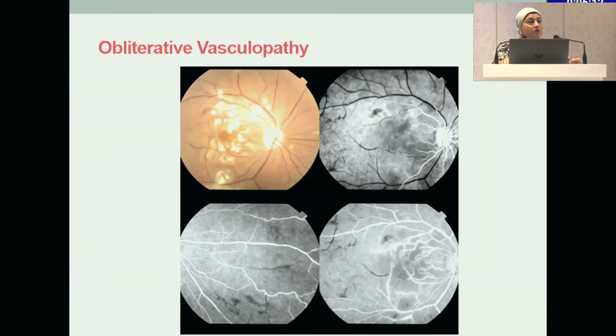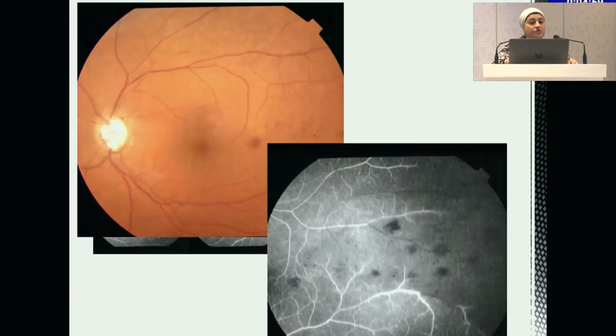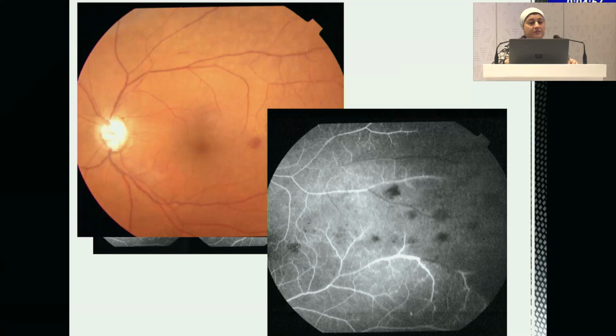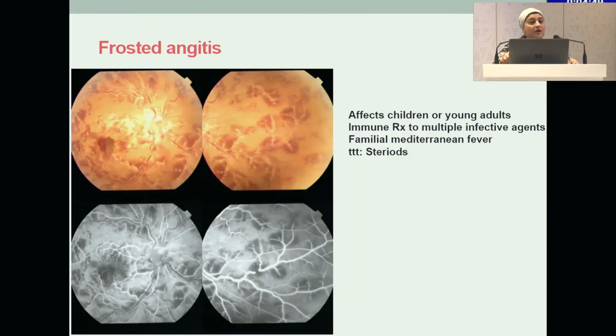Obliterative vasculopathy will be an autoimmune disorder, and we'll go for the hematological assessment of the patient, especially in the young age group. And this is another case of obliterative vasculopathy, but it's a bit old, with ischemic changes in the retinal periphery. Hemorrhagic vasculitis can also present with dense pre-retinal hemorrhages.